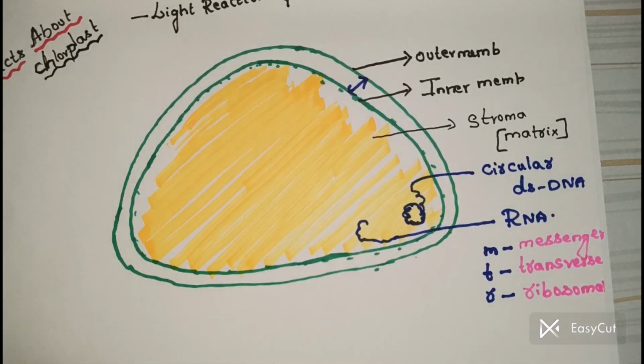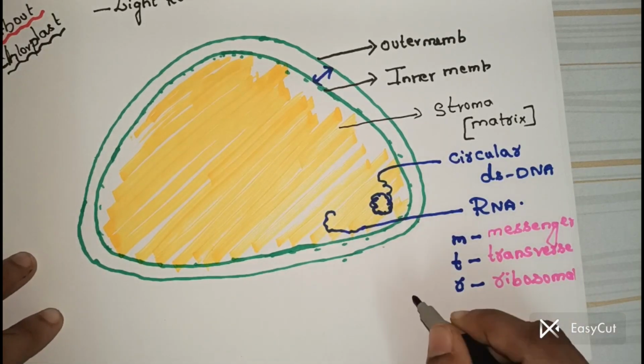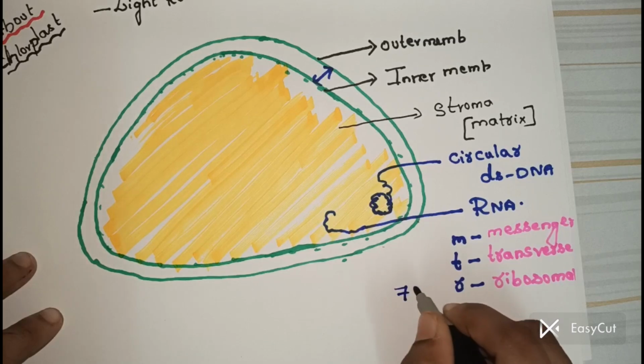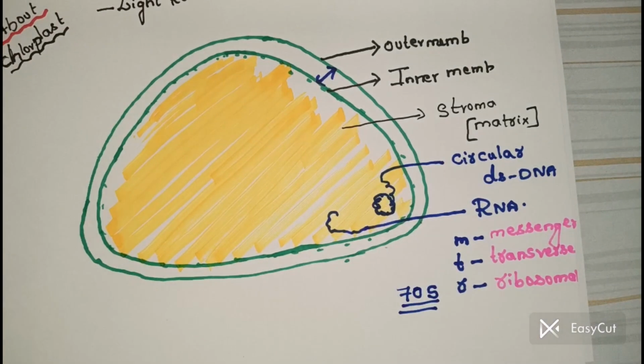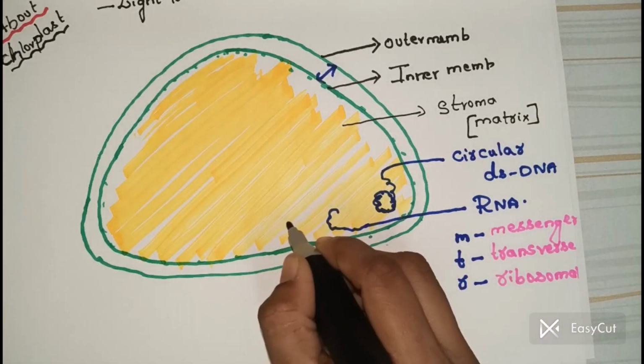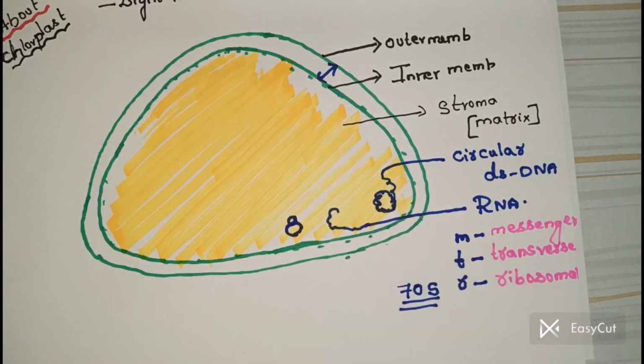So now this ribosomal RNA, I'll write here. The ribosomal RNA means 70S ribosomes are present here. So there is the presence of 70S ribosomes inside the chloroplast.